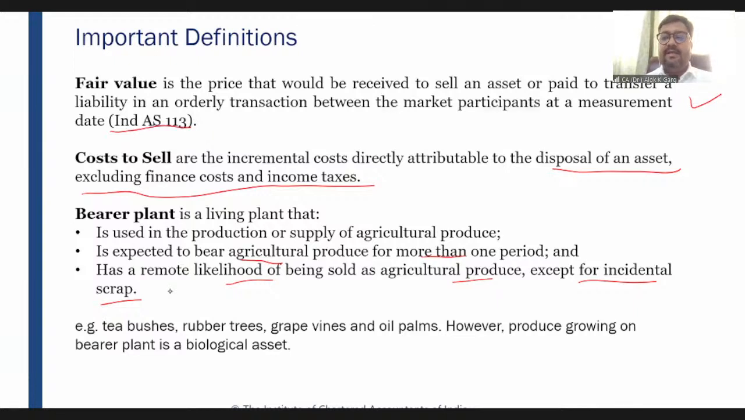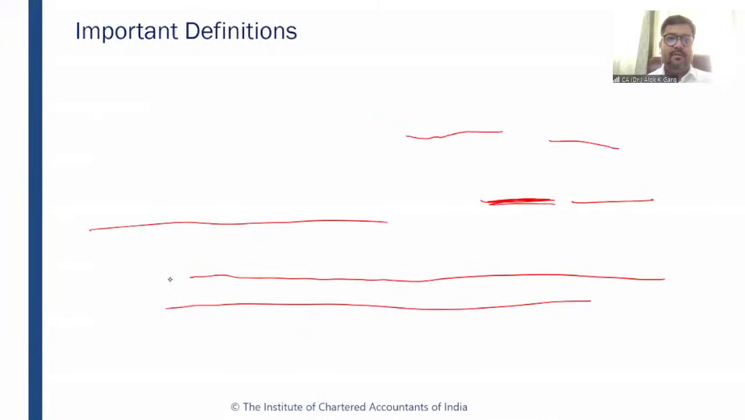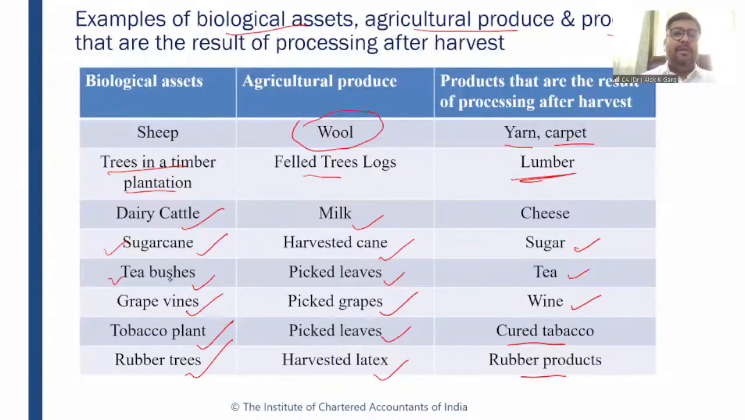So Sheena is asking, sir, in the table of biological assets, agricultural produce and after-harvest products, except dairy cattle, all were covered under bearer plant. So let's look at that. Sheena, this sheep is again an animal. It is not a bearer plant. It is an animal, right? Tree in a timber plantation. Once the tree is felled, it will not provide agricultural produce again and again, right? So this tree in a timber plantation is not a bearer plant.